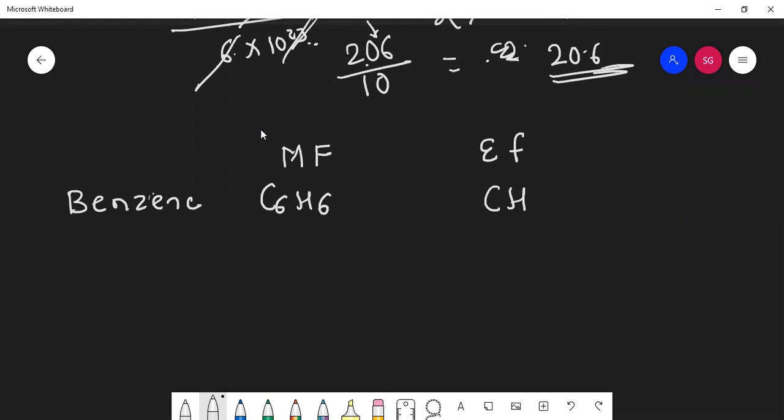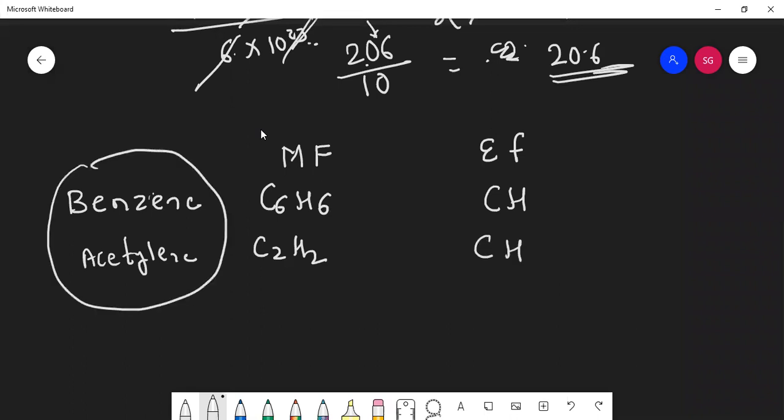Okay. What is the formula of acetylene? C2H2. So what will be its empirical formula? CH. Students, here both these formulas have the same empirical formula, correct? Okay. Now I'll tell you one trick.